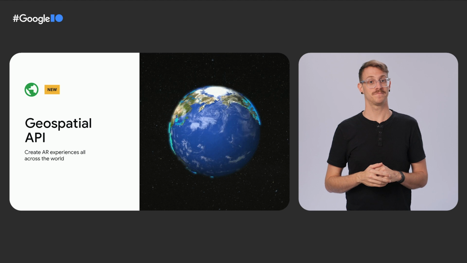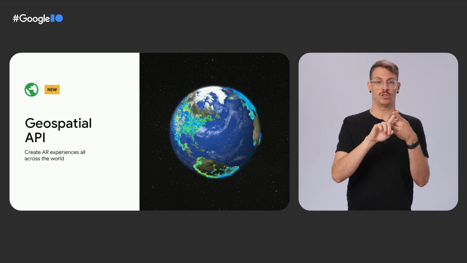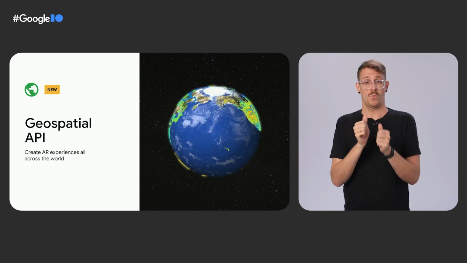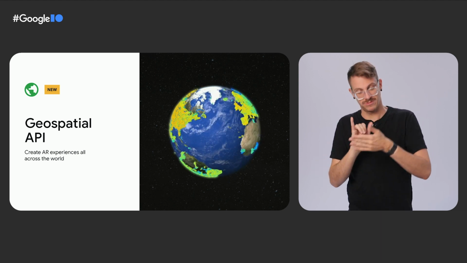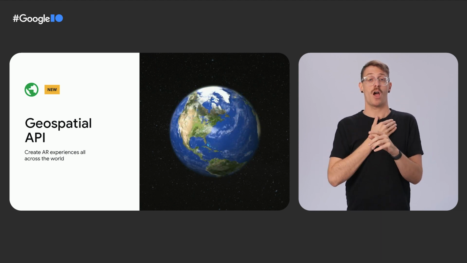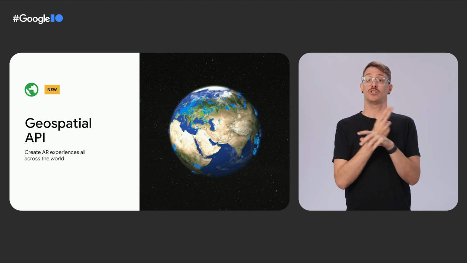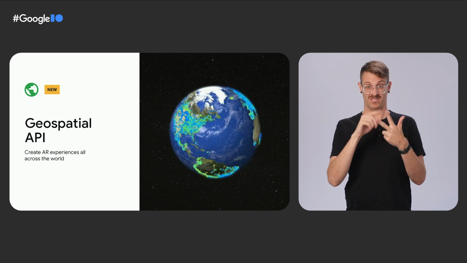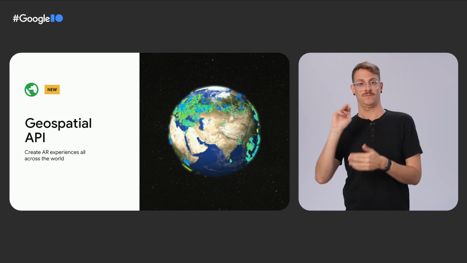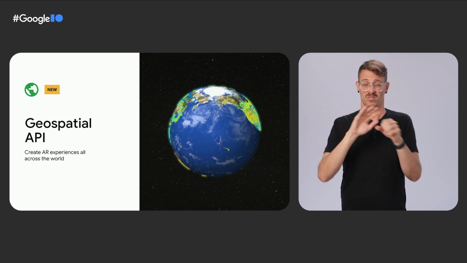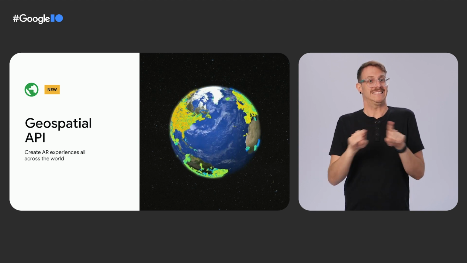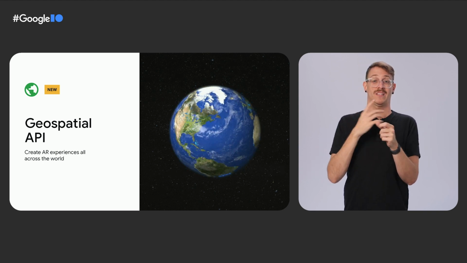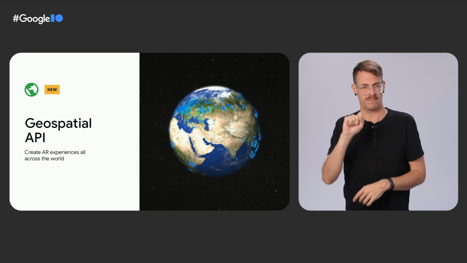Geospatial anchors are tied to a specific GPS coordinate, so they can be placed anywhere in the world without you having to go there. This is powered by Google's global localization technique, combining Visual Positioning Service, or VPS, Street View, and machine learning, so it works all around the world. This uses the same technology powering walking navigation of Live View in Google Maps. Let me explain how to use the API.